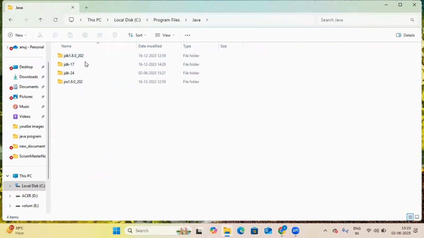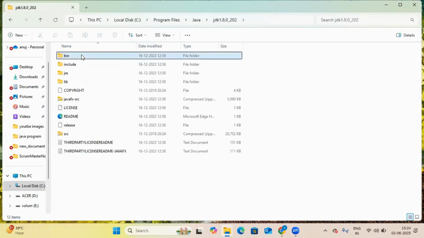These are the different types of JDK installed in my PC: JDK 8, JDK 17, JDK 24. Whichever Java version you want to use, click there, click the JDK, then open the bin folder.